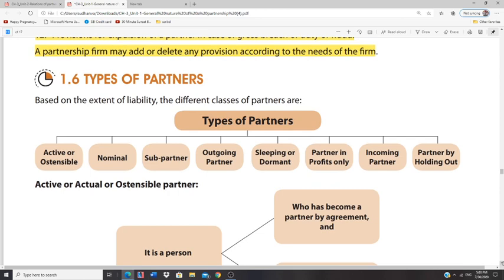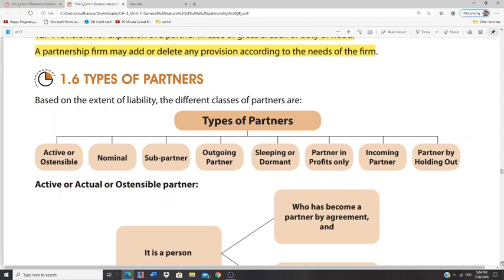So, what are the different types of partners? Now that we have known about different kinds of partnership firms, that is, they are divided into four types. In a short, precise format: partnership based on duration and partnership based on will. Partnership at will means the partnership deed does not consist of any particular provision, or it does not consist of any particular duration or any details. There is no particular determination as such.